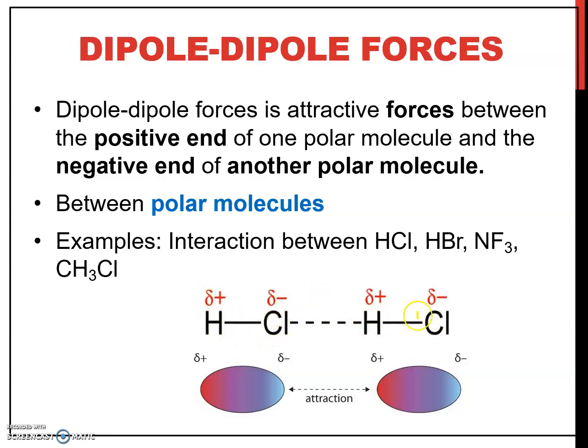So between the molecule and another molecule of HCl, this is the electron-poor region. So forces occur between the positive end of one polar molecule and the negative end of another polar molecule. So it will give attraction, called dipole-dipole forces. Dipole-dipole forces occur between polar molecules only.